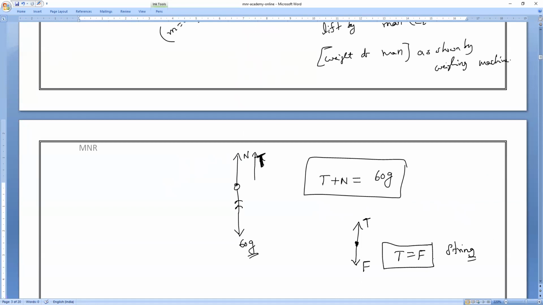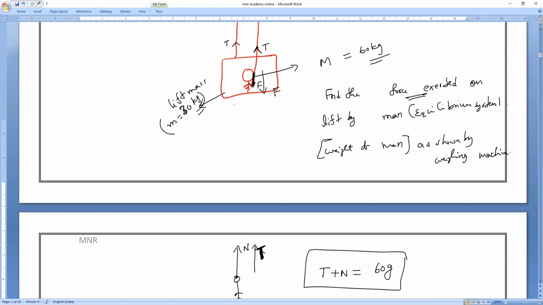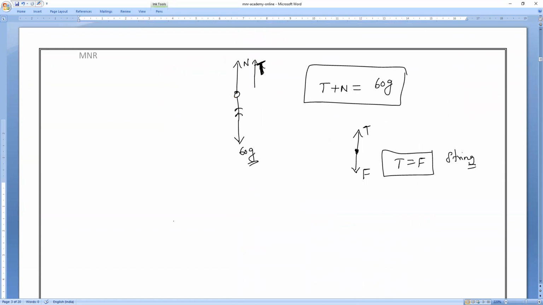Okay. Now, consider the lift. Forget about the man. If you consider the lift, what is the mass of the lift, everybody? The mass of the lift is 30 kilograms. Yes or no? So 30 g. If I consider the lift, all of you observe very carefully.